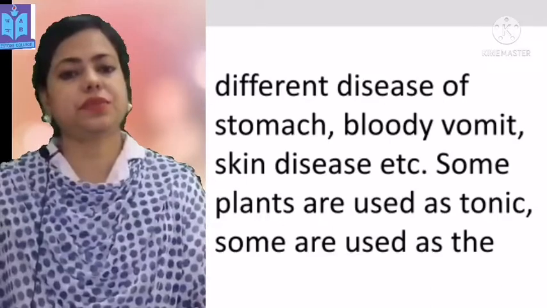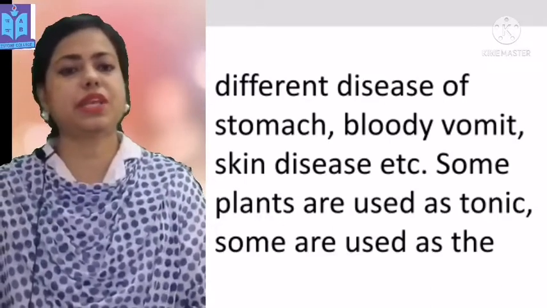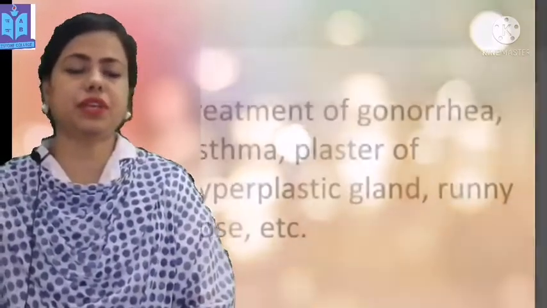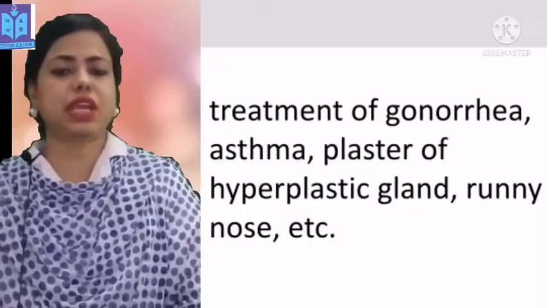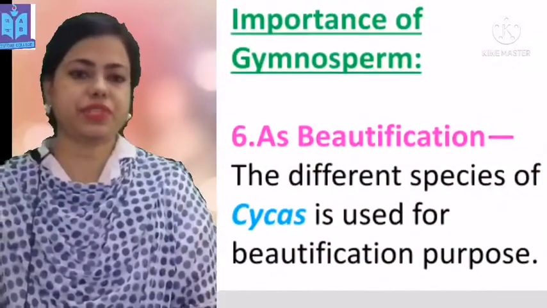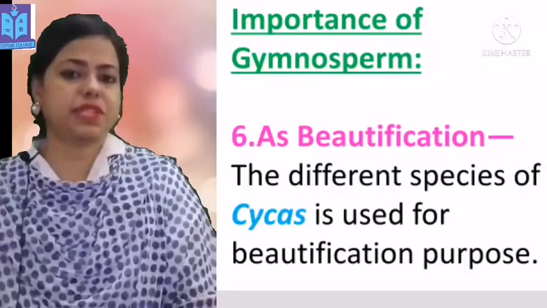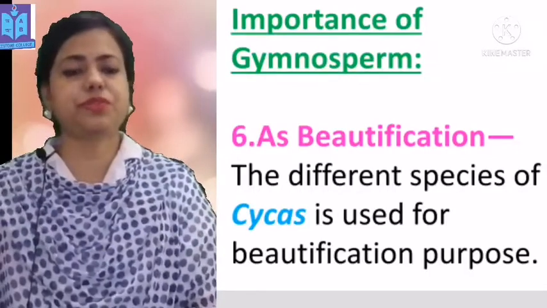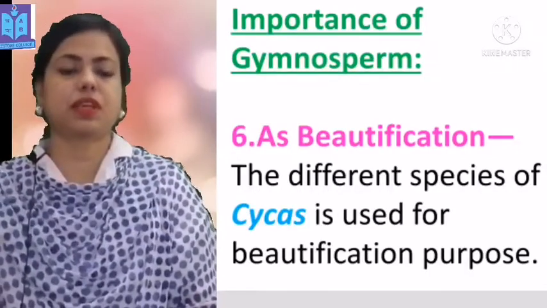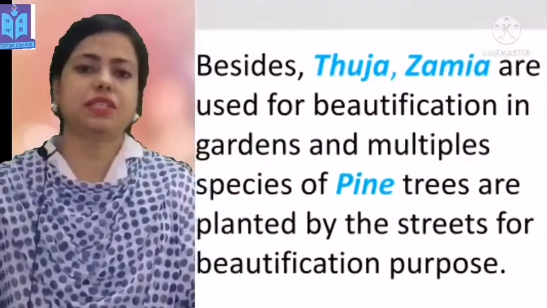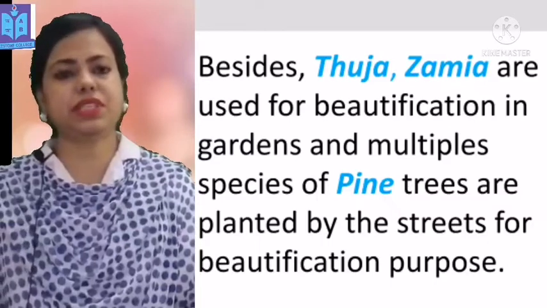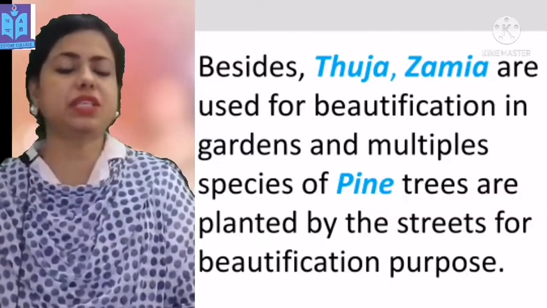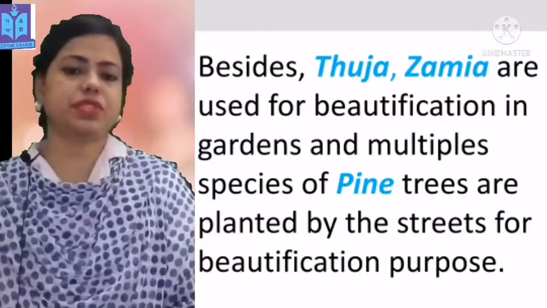Some plants are used as tonic, some are used for the treatment of gonorrhea, asthma, hyperplastic gland plaster, runny nose, etc. As beautification, different species of Cycas are used for beautification purposes. Besides, Thuja and Zamia are used for beautification in gardens and multiple species of pine trees are planted by the streets for beautification purposes.